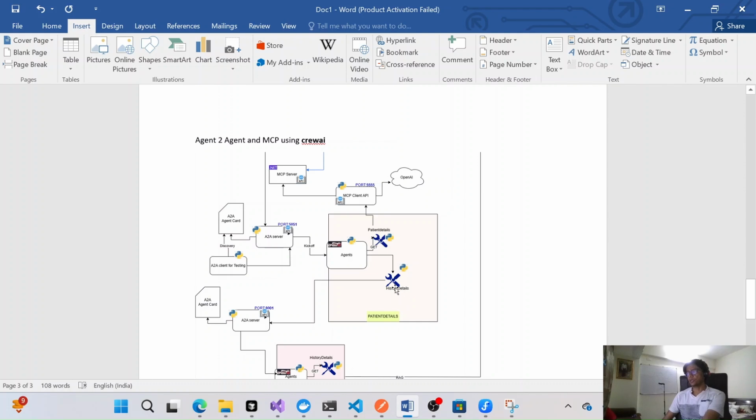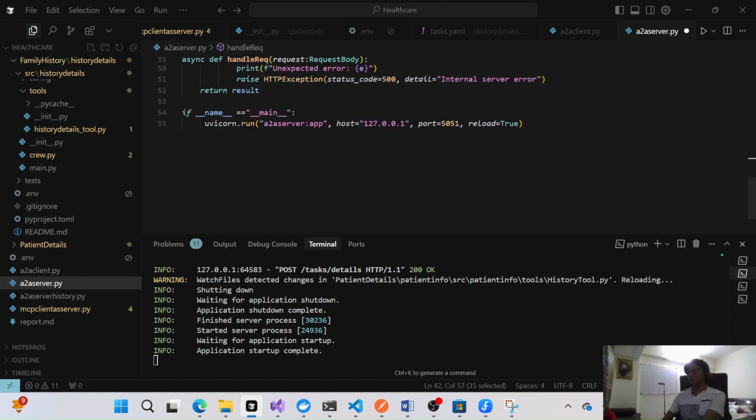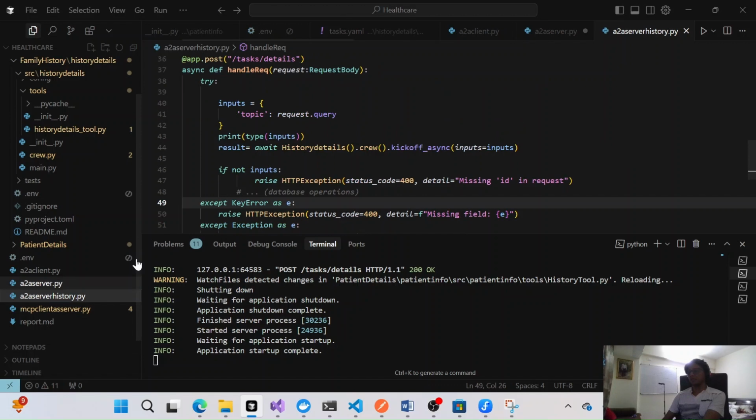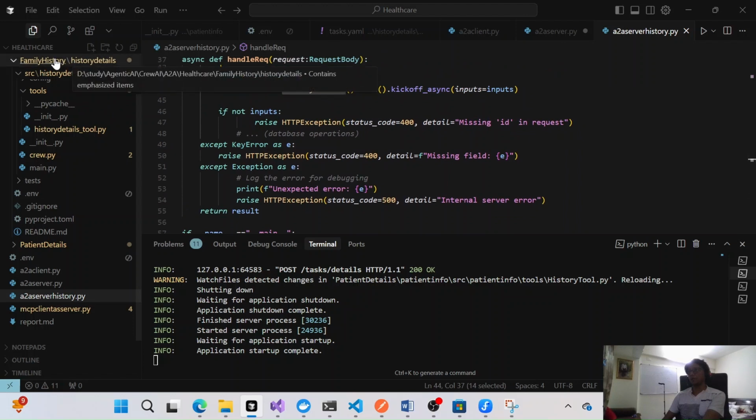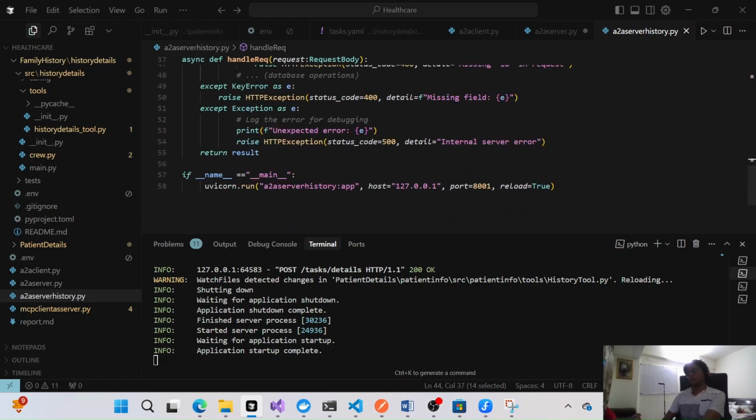This history details tool is again calling this A2A server, so we are getting all this information here. This is to get the history-related information, and this one is executing this particular call. Considering this one is exposed by some other organization, it is exposed somewhere else, so that we can execute it, get those responses, and leverage all these details through OpenAI, and we are using GPT-4o mini from OpenAI to get those responses.